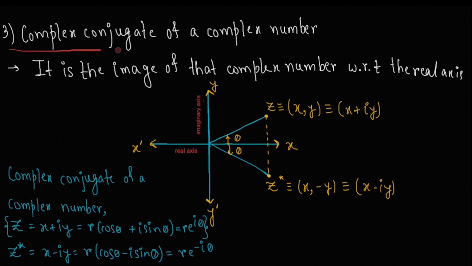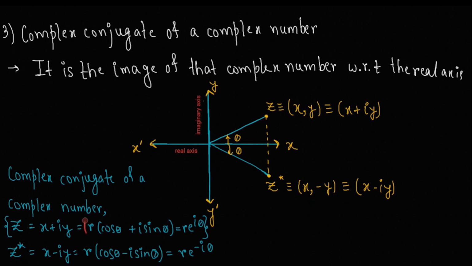The third property you need to know is the complex conjugate of a complex number. To know this property, at first you need to know that there are two parts in a complex number. This part is called the real part, and this part is called the imaginary part. The one associated with i is known as the imaginary part.